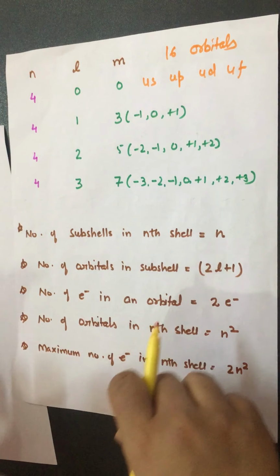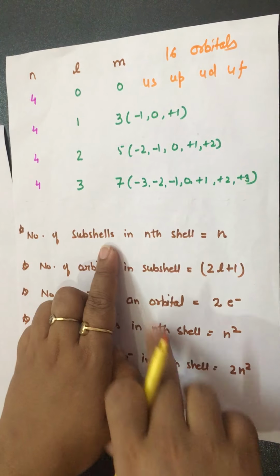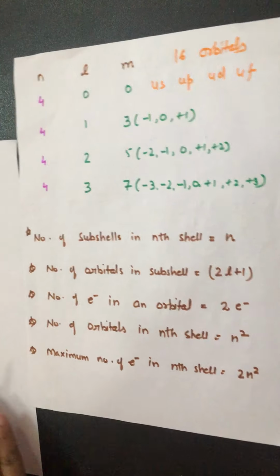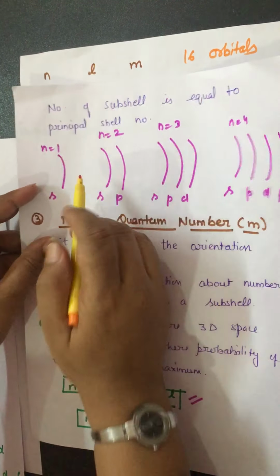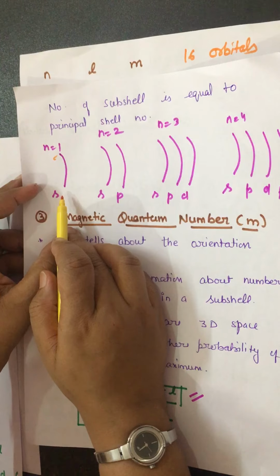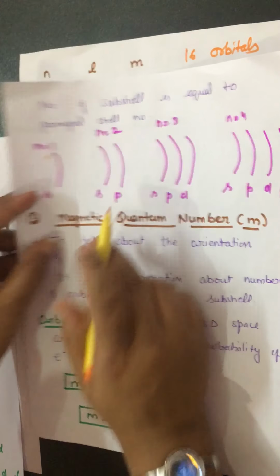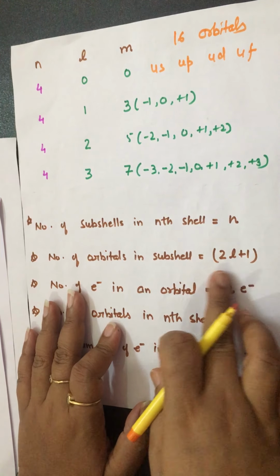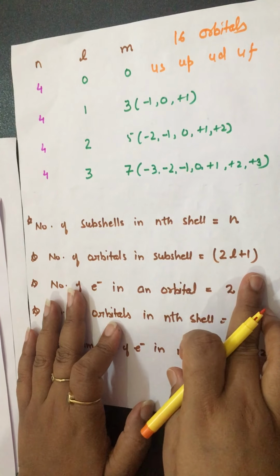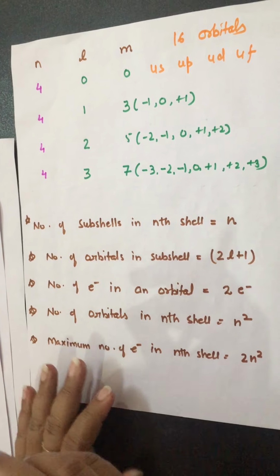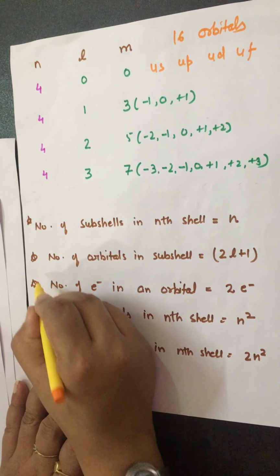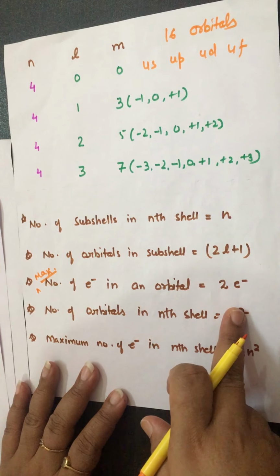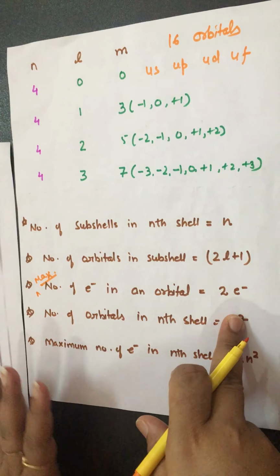I hope it is clear, and these are a few formulas. The number of subshells in the n shell is equal to n, ये भी हमने जाना था. In this case, if n value is 1, the total number of subshells is 1. N value 2, total number of subshells is 2. And again, the number of orbitals in a subshell, ये formula भी अभी हमने देखा था, is 2L plus 1. The maximum number of electrons in an orbital can be only 2. A particular orbital has only 2 electrons, right?